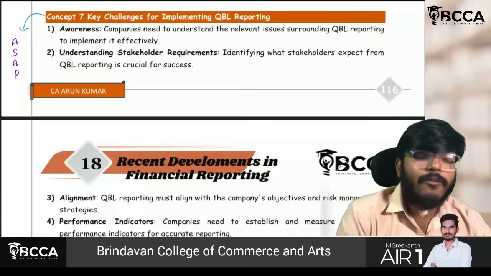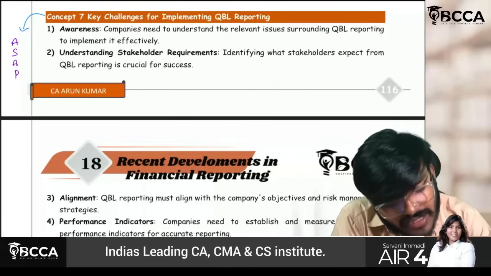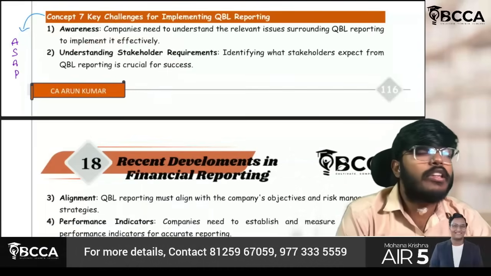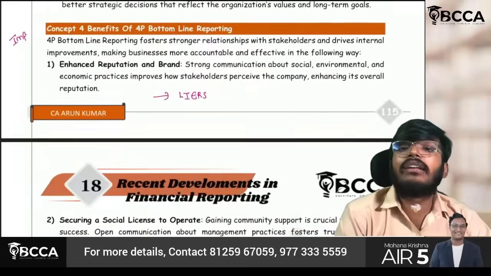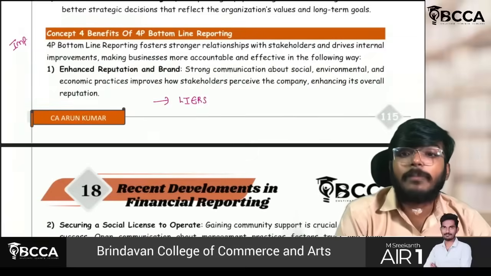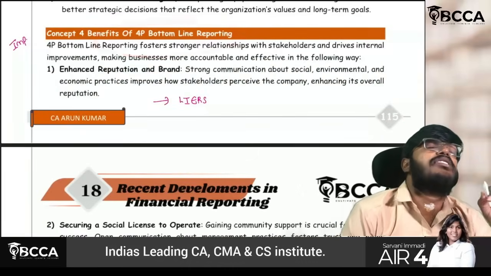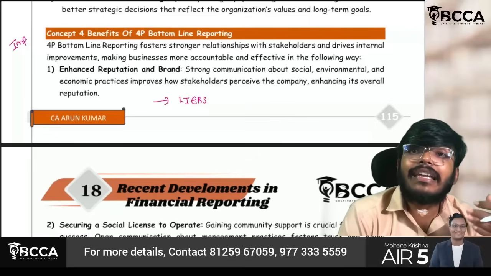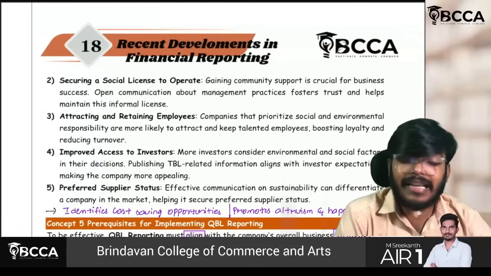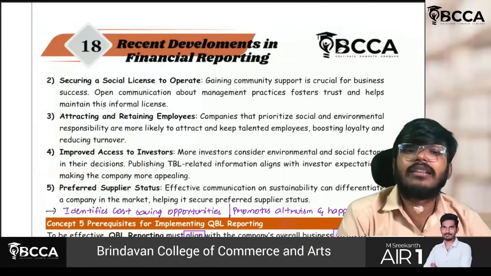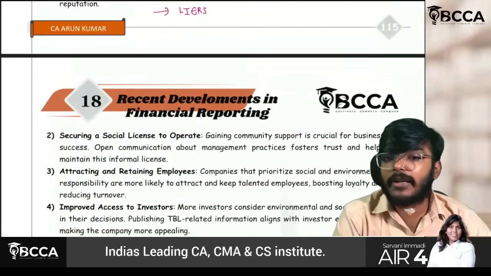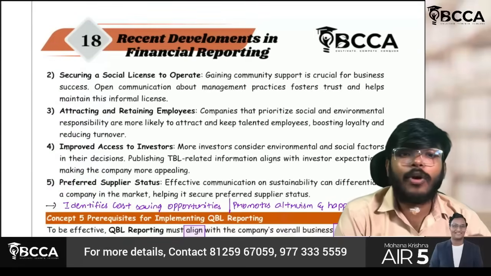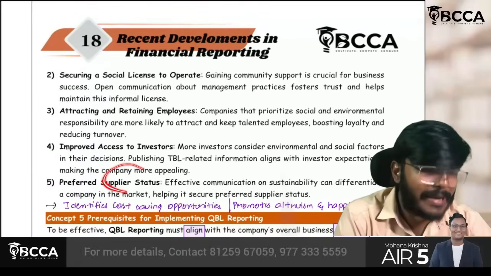P for performance indicators. All these are key challenges. To conclude this QBRL reporting, the important aspects which you have to look at are the benefits of 4P bottom line reporting, which is nothing but LIERS. L for license to operate, I for increased attention or improved access to investors, E for enhanced brand and reputation, R for retaining the employees, and last S for supplier preference will be given.